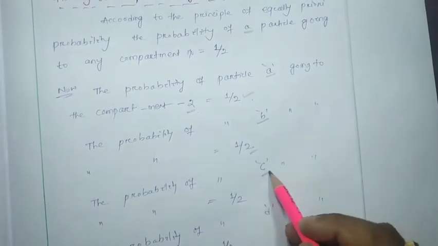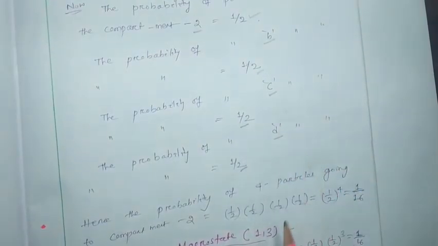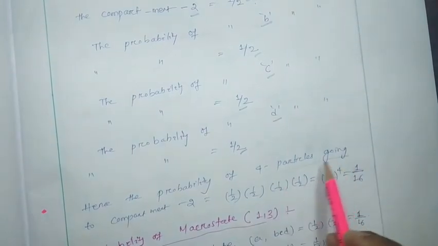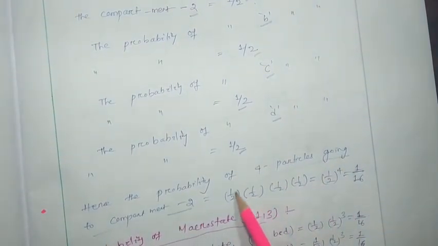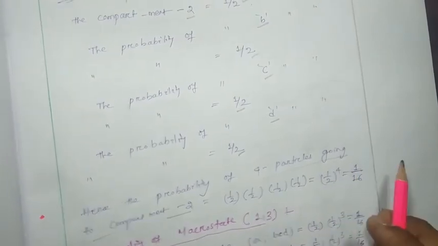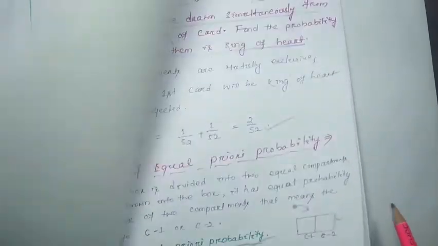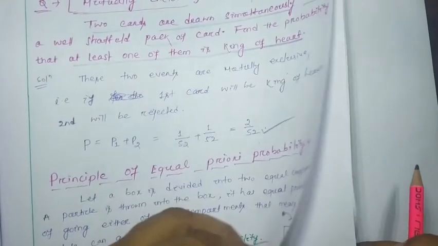That means the probability of particle A moving to compartment 2 is 1 by 2. B also 1 by 2. C moving to compartment 2 is 1 by 2. D 1 by 2. So the probability of 4 particles going to compartment 2 will be 1 by 2 into 1 by 2 into 1 by 2 into 1 by 2, that is 1 by 2 to the power 4, equal to 1 by 16. This is the traditional method whatever we have discussed in this question.